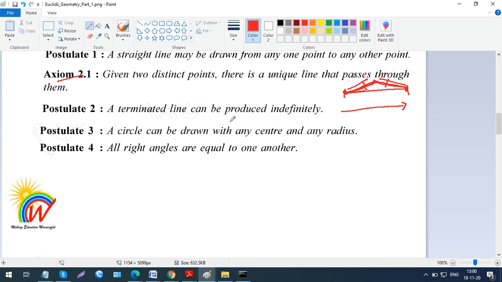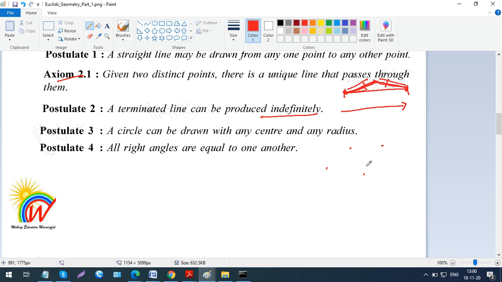So that's what they're saying. If you want, you can produce the line indefinitely. That is, it can go to infinity. Now a circle can be drawn with any center and any radius. If you want to draw a circle, you can draw many circles with any radius and any center. Anywhere you can draw a circle.